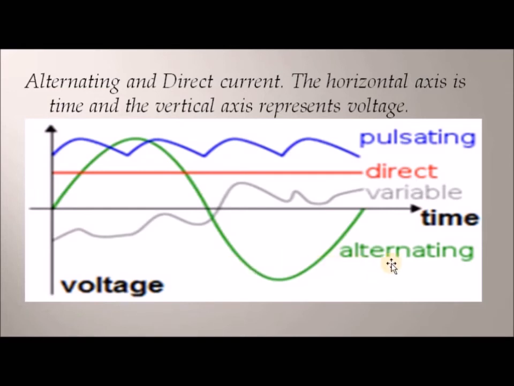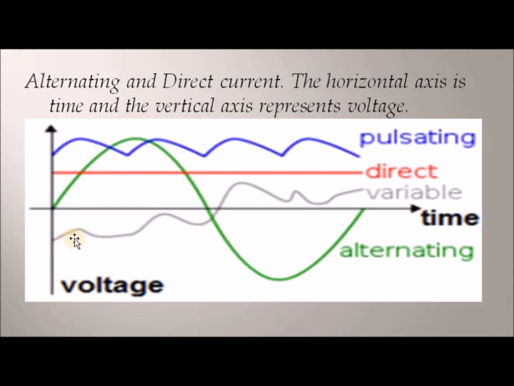You can now see that in alternating current, the current moves up and down. It goes up, and it comes down. In direct current, you can see that the current moves straight, just the way I explained. It doesn't go up and come down. But in alternating current, it goes up and it comes down. Why I'm using this particular diagram is that I want you to understand what I mean by DC and AC.